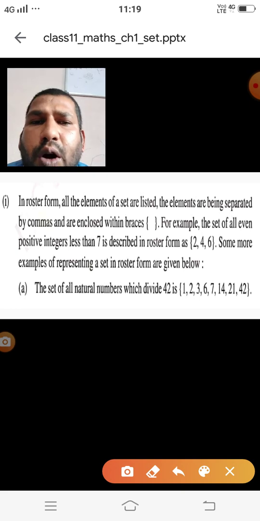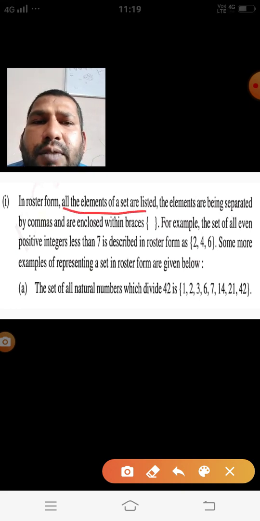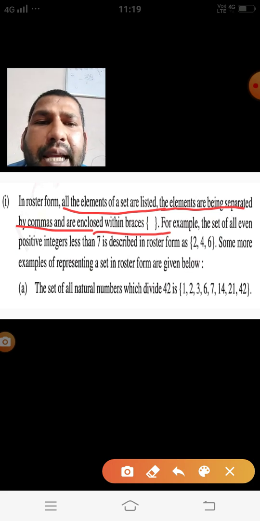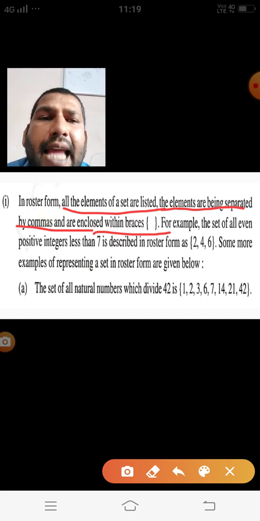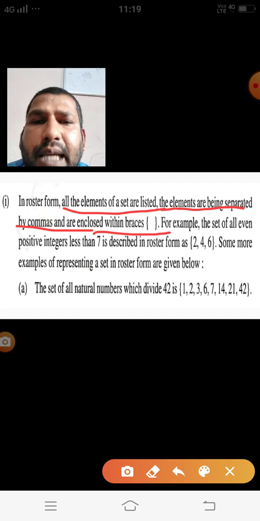Here in roster form, all the elements of a set are listed. The elements are separated by commas and are enclosed within curly brackets.